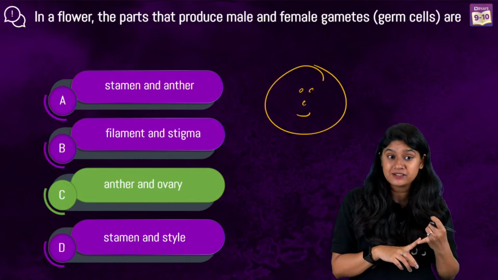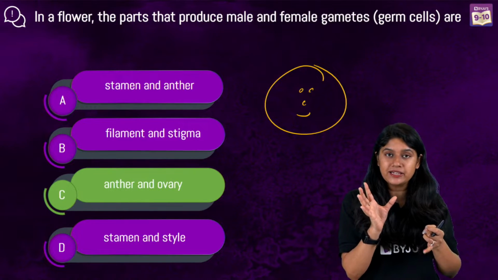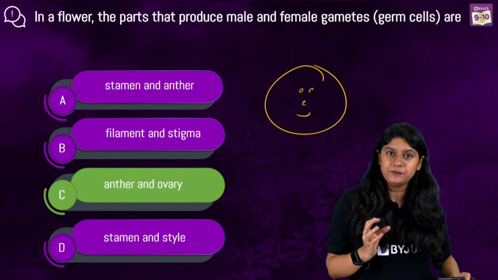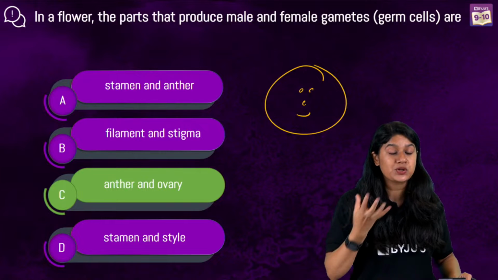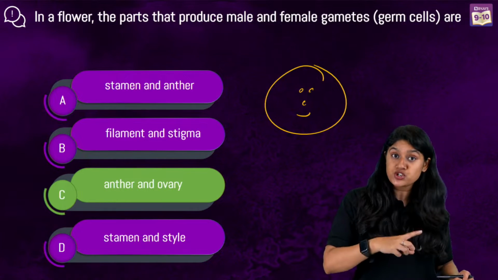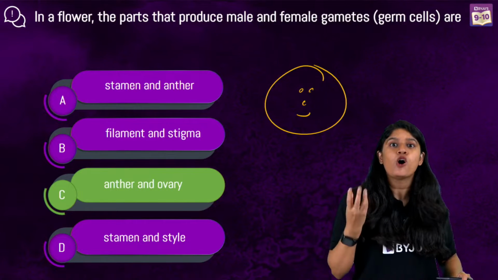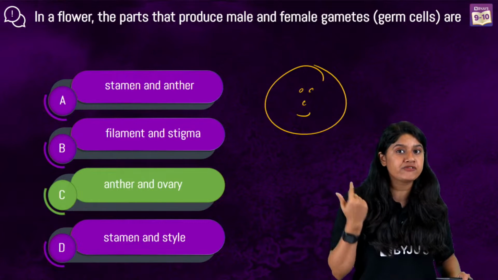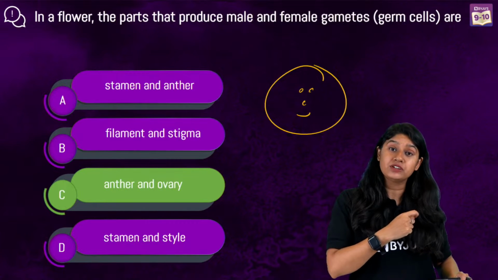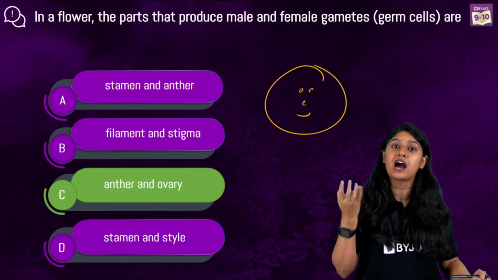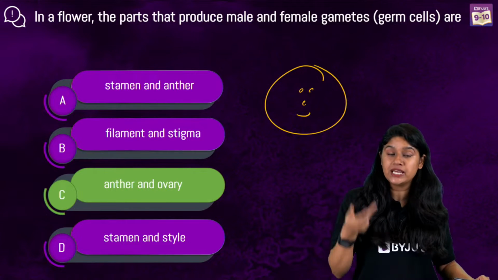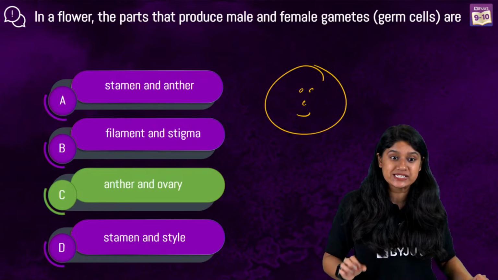They have sepals, the green-colored, small leaf-like structures that are there to protect. Then we have petals to attract insects, and they play a very important role in pollination. Then we have the androecium, the male reproductive part, also called the stamen. It has anther and filament. Anther is where the pollen grains are produced. Then we have the female reproductive part called the carpel or pistil. It has stigma, style and ovary. Inside the ovary we have the ovules.